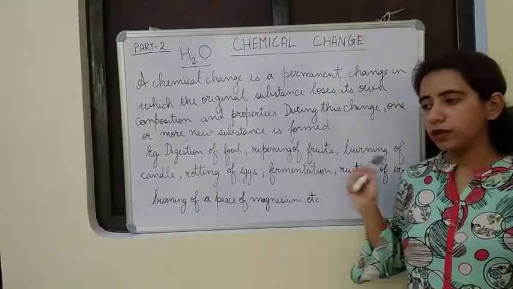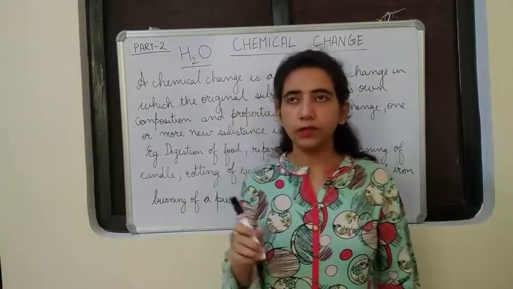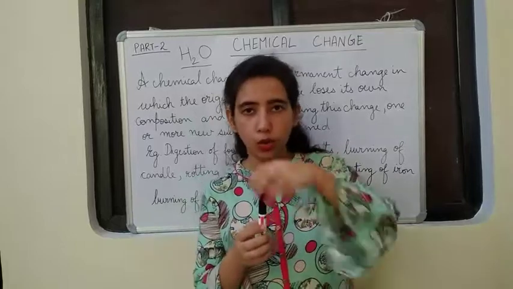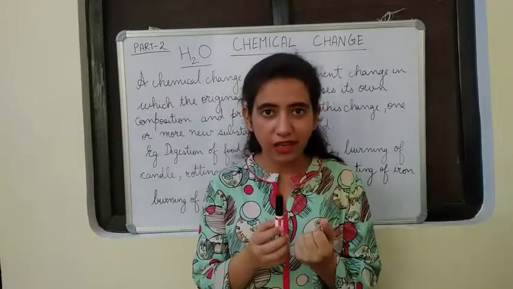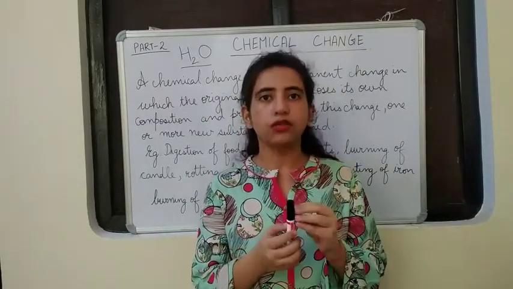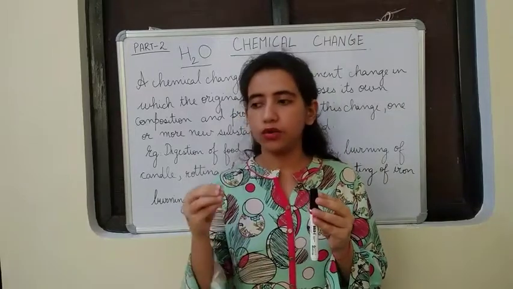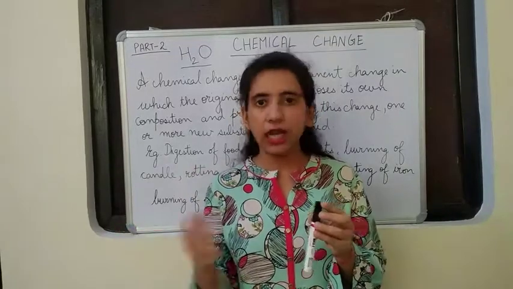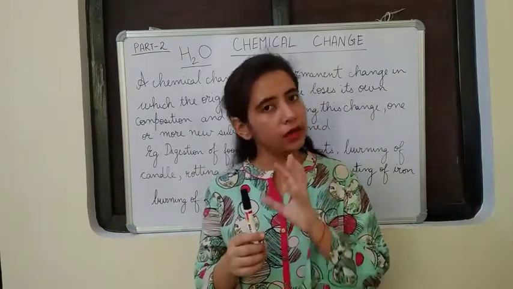Then rusting of iron. You know iron rusts. Rust means because of the presence of moisture and oxygen, a reddish brown coating is formed that deteriorates iron and decreases its quality. So that iron is not that useful afterwards, but we know it is a chemical change and we cannot get back iron from that rust.